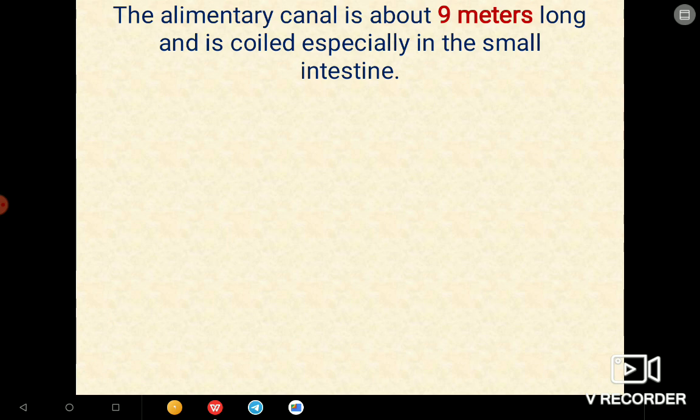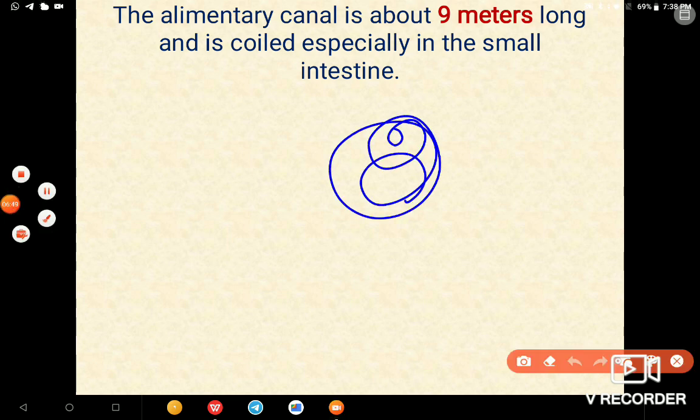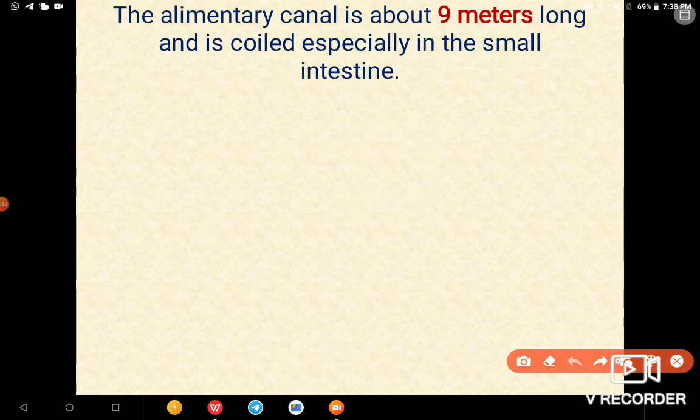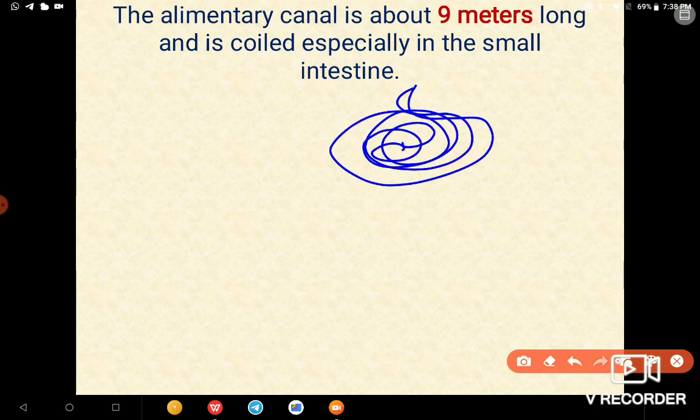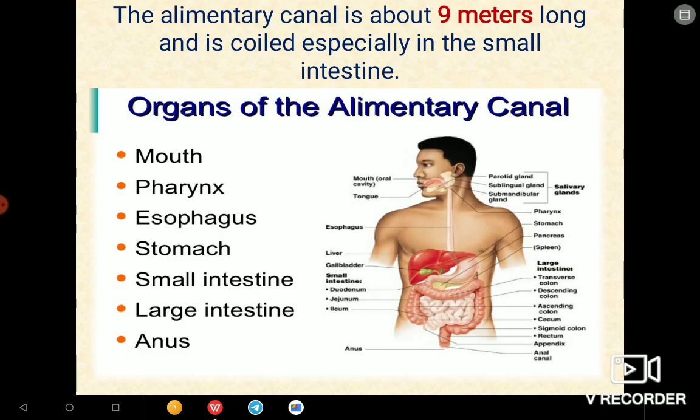Here you can check it out. Here one line is written: the alimentary canal is about 9 meters long and is coiled especially in the small intestine. So what is written, that the alimentary canal is about 9 meters long. Okay, and it is coiled, means it is having a coil structure, mainly like this structure. Coil structure means moreover like this. So it is like this, some coil structure. You can check it out in the small intestine. Okay, next was there for us.